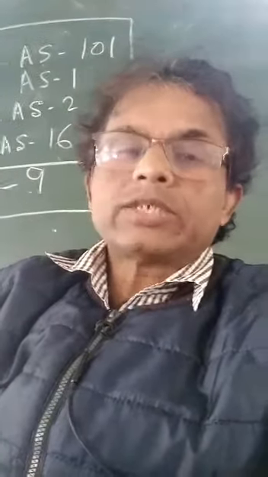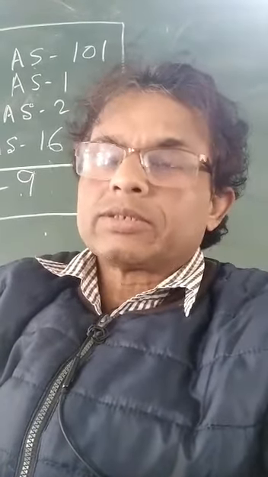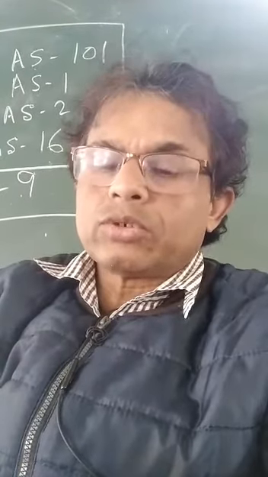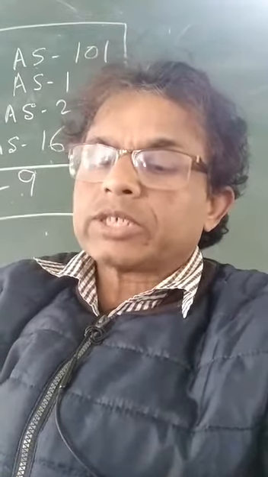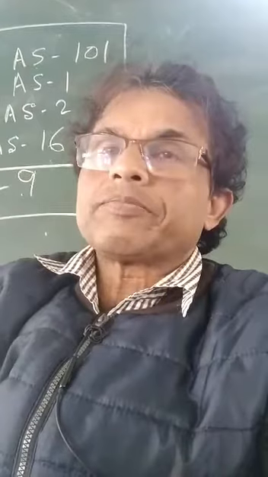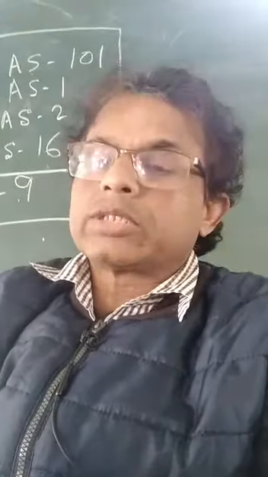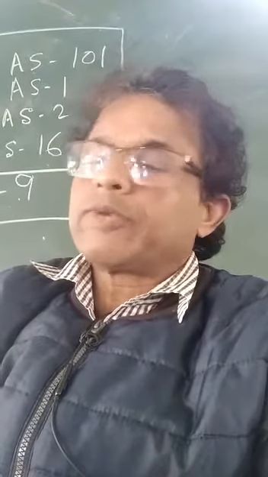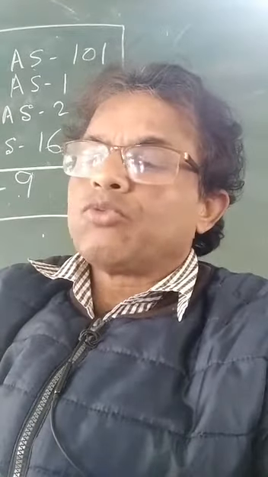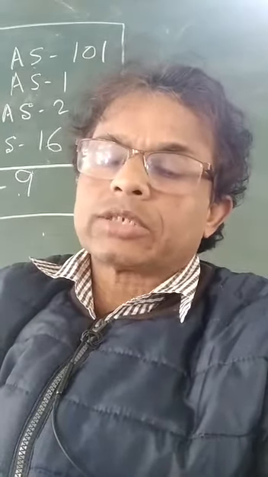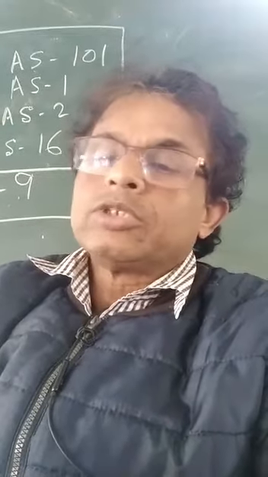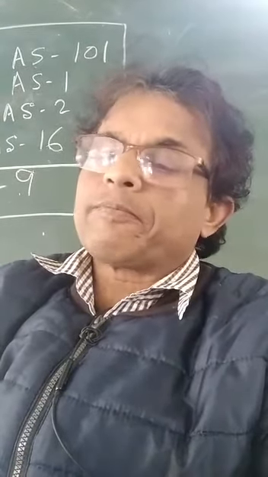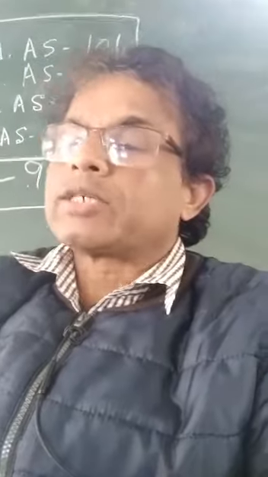Those features we are going to learn, but at the beginning you just see what is the item that is dealt with in Ind AS 1. There may be questions like fill up the gaps or true false. You can answer all these questions if you know the meaning of it, what is what.